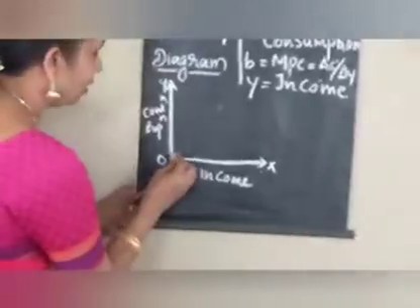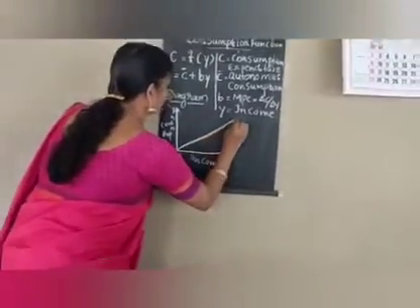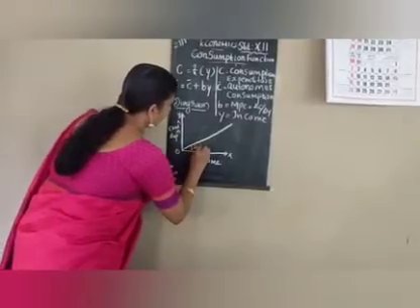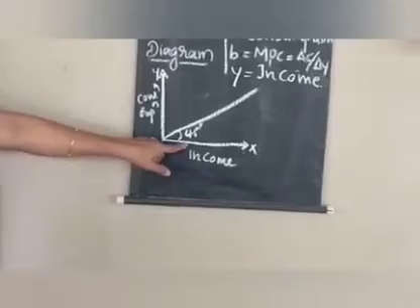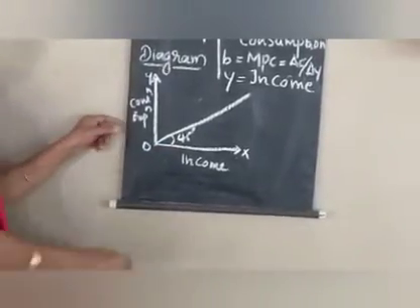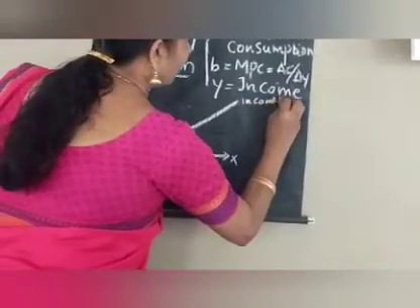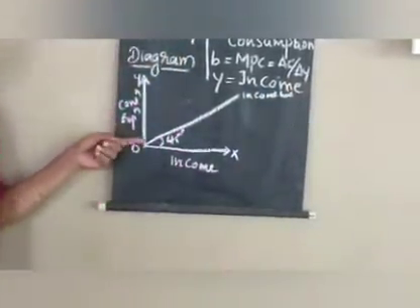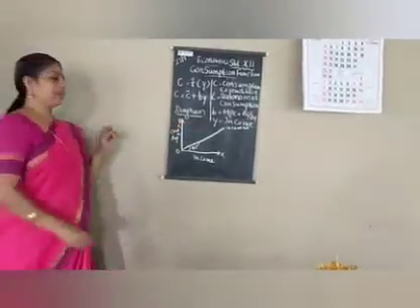So please listen. The 45-degree line from the origin is known as the income line.